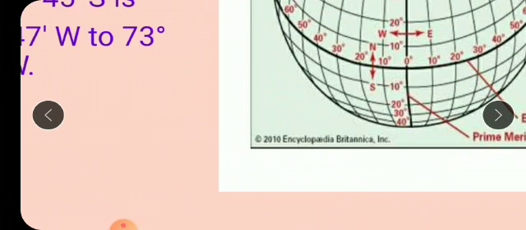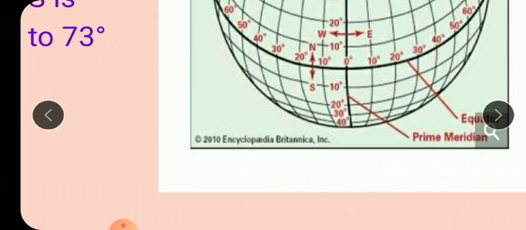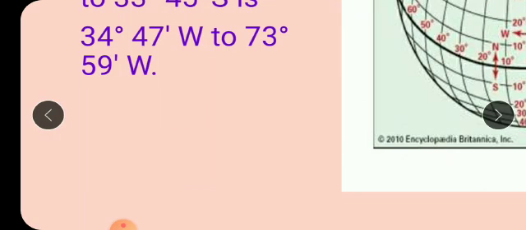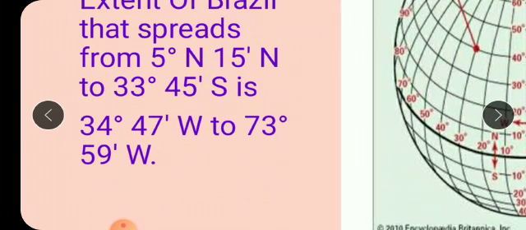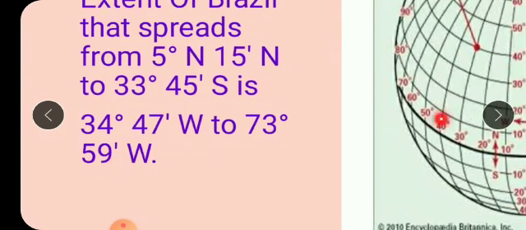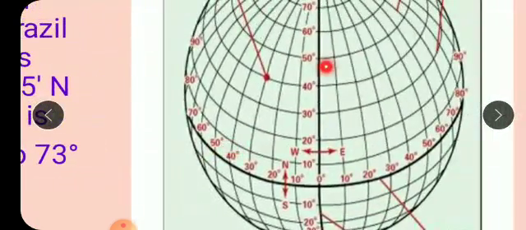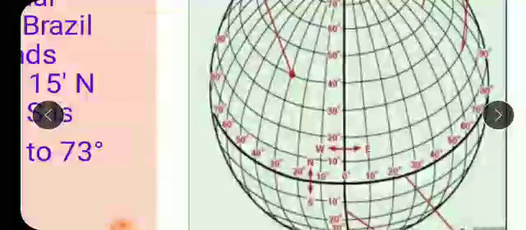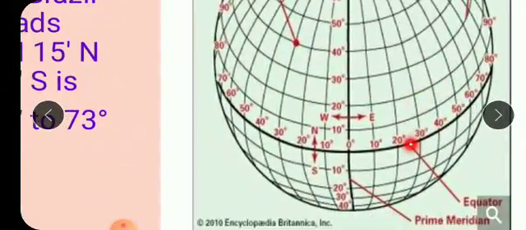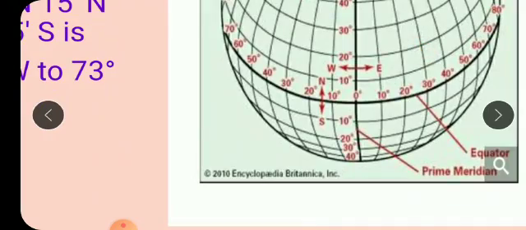See here written 73 degree and 59 minutes west. Children, very slowly we have to write down the longitudinal extent. First we will write for this 5 degree and 15 minutes north, that is 34 degree and 47 minutes west, and for this much distance south, 73 degree and 59 minutes west. Just remember these vertical lines and these horizontal lines, isn't it? Wherever the spread is, Brazil spreads in the northern part as well as in the southern part.